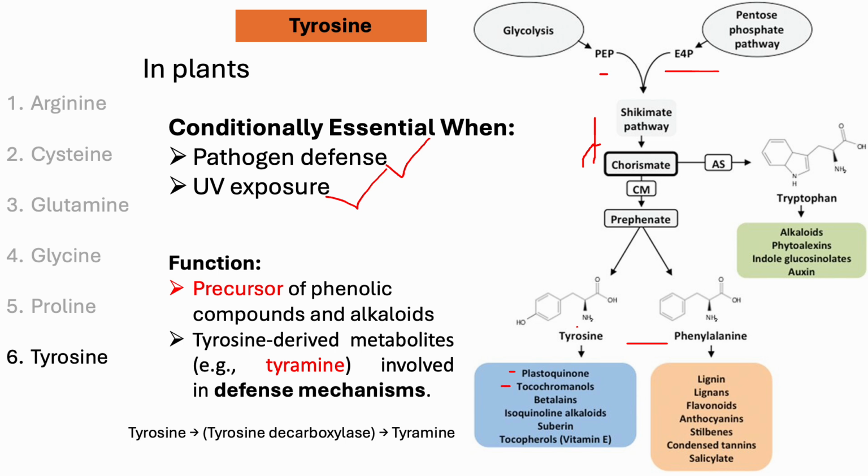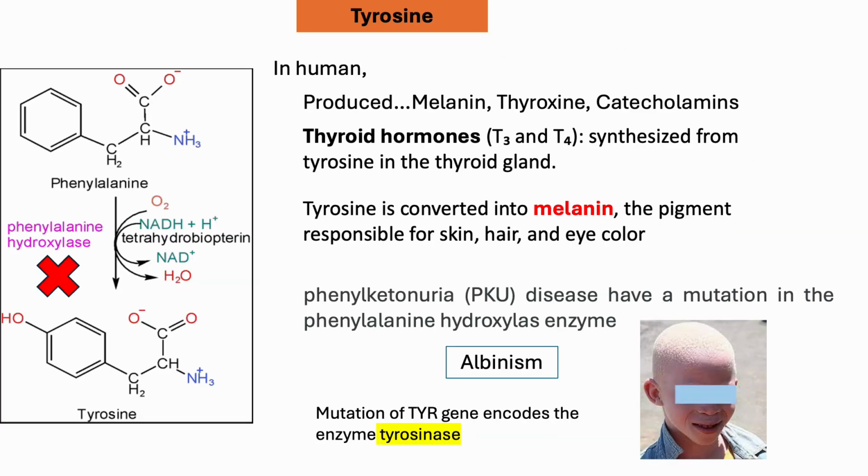And again, this tyrosine-derived metabolite tyramine is an important metabolite during defense mechanisms. In humans, tyrosine helps to produce melanin, thyroxine, and catecholamine. And as we know, tyrosine can be converted into melanin, and this melanin is responsible for the pigment in skin, hair, and eye color. And as I told earlier, tyrosine is converted from phenylalanine through the enzyme phenylalanine hydroxylase.